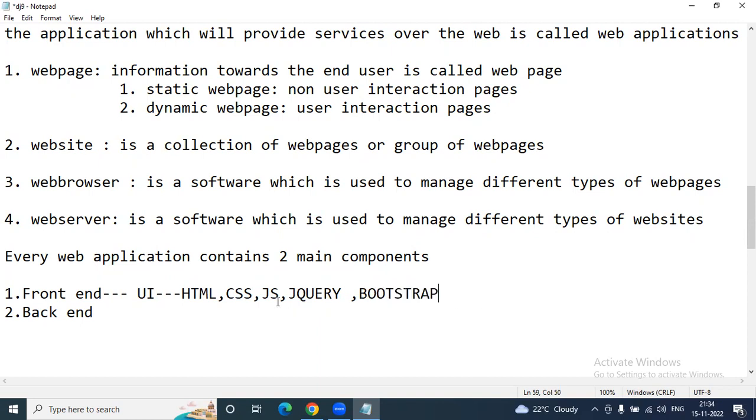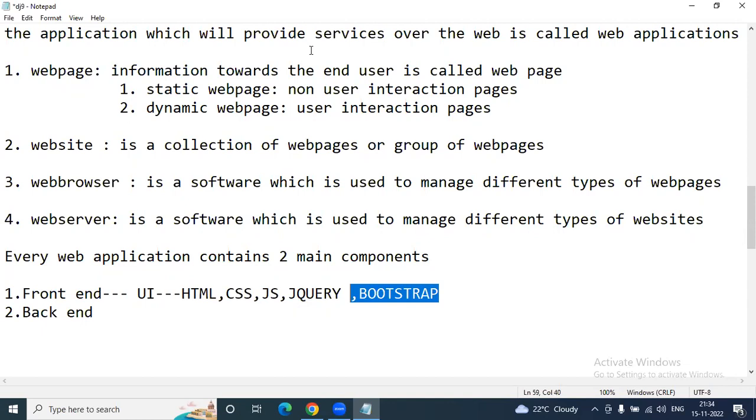And Bootstrap is a combination of CSS and JavaScript completely. CSS styling Bootstrap techniques are there. JavaScript functionality Bootstrap techniques are there. Bootstrap is mainly used for responsive design, sir. So responsive design in the sense what?